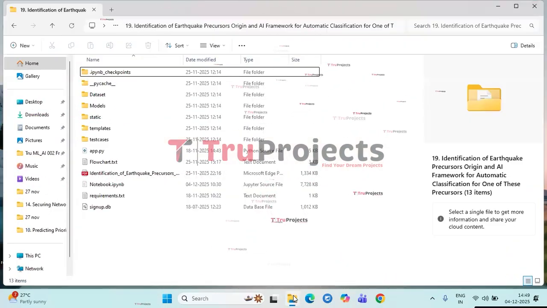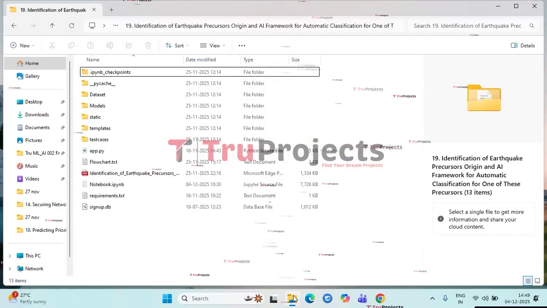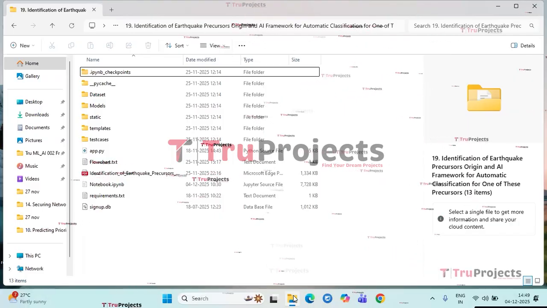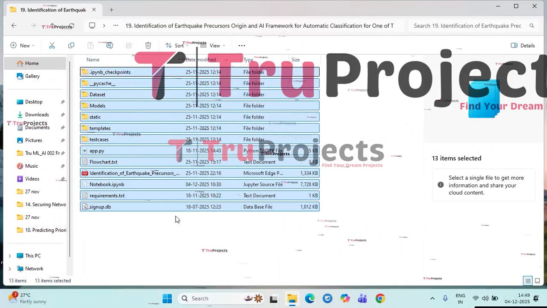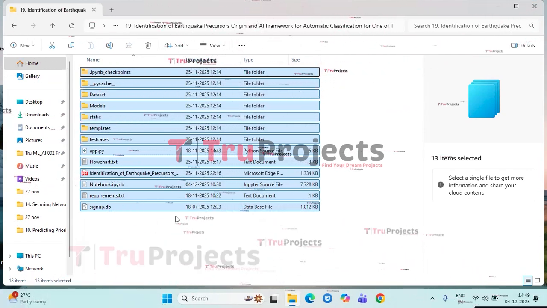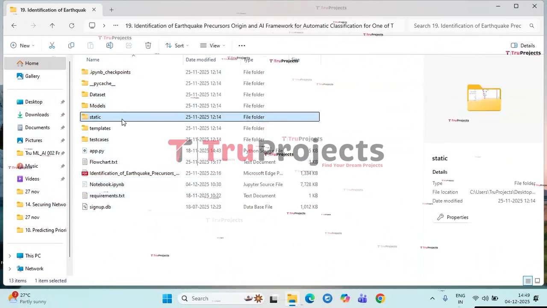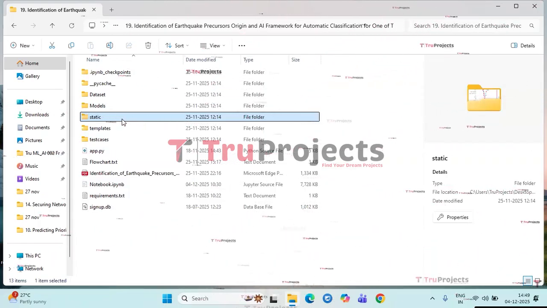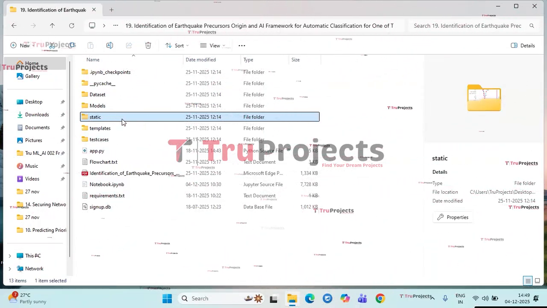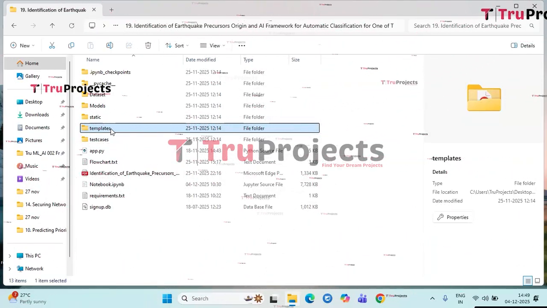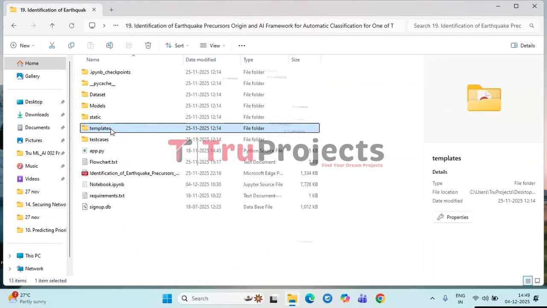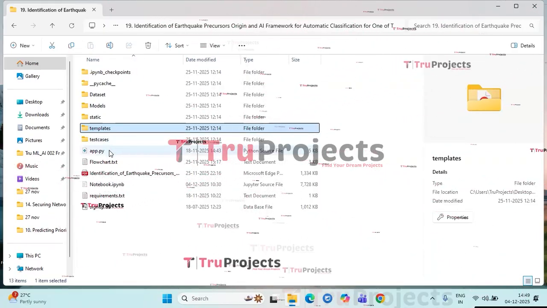To execute this project, first, we need to open the code folder, which contains the project source code files. This folder is a complete package of your project's code base, containing everything needed to develop, test, and deploy your application or model. Static folder. This folder consists of files related to CSS, JavaScript, and Bootstrap. Templates folder. This folder contains all the HTML pages used in the project. It typically includes files like index.html, about.html, etc., which represent different pages of the website.